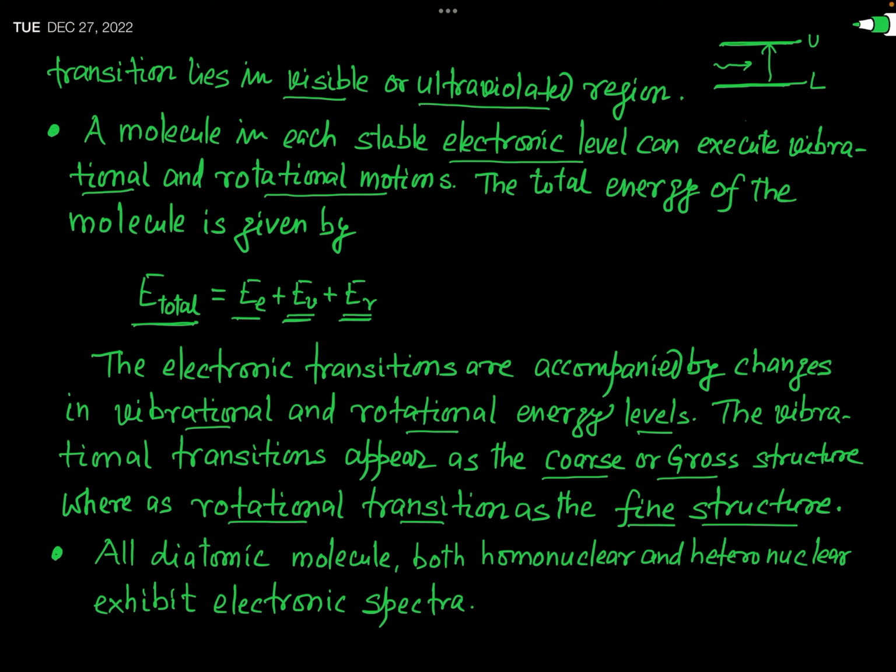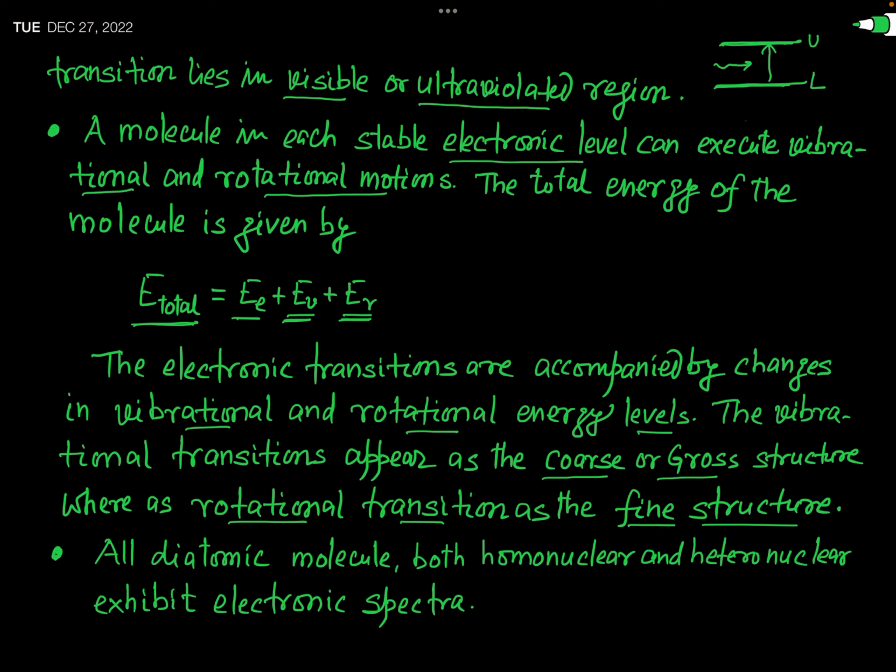Now you have seen that the diatomic molecule is the best candidate to produce the molecular spectra. In the previous lectures, we have always considered diatomic molecules producing different types of spectra, like rotational spectra, or you can say pure rotational spectra, rotational-vibrational spectra, and the Raman spectra.